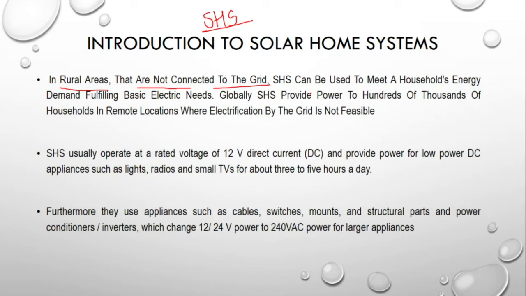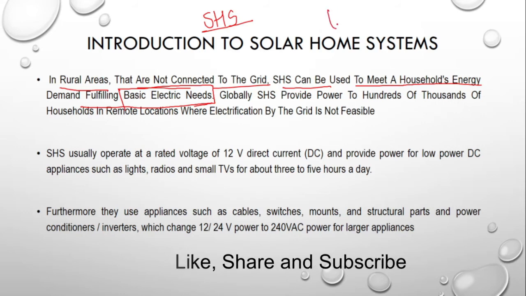They are still lacking grid supply, so they can go with the solar home system with a battery operated system. The solar home system can be used to meet the household energy demand and fulfill basic electricity needs. Basic electricity need means a smaller amount of power that we can supply through the solar home system. But whenever we want to generate a larger amount of power, we can go for the on-grid kind of solar system design or the hybrid kind of solar system design.